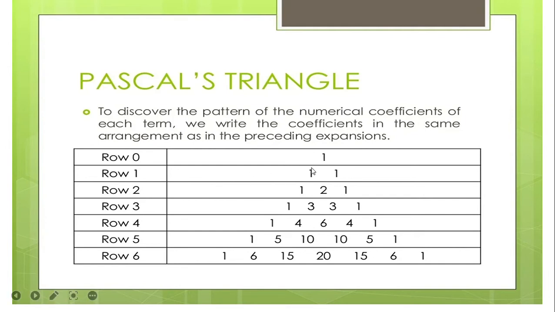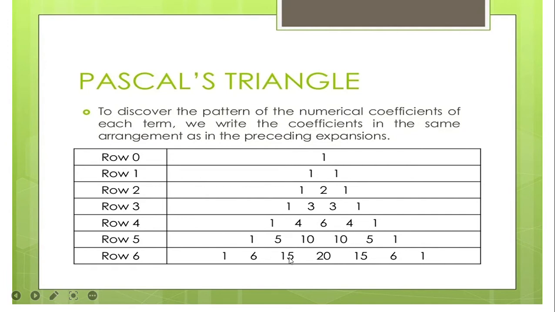So, we get 1 here by just copying the 1. And then 1 plus 1, that's equal to 2. 2 plus 1, that's equal to 3. 2 plus 1, that's equal to 3. Ito, 1 plus 3, that's 4. 3 plus 3, that's 6. 3 plus 1, that's 4. So again, this is 4 plus 1, that's 5. 4 plus 6, 10. 6 plus 4, 10. And 4 plus 1, 5.